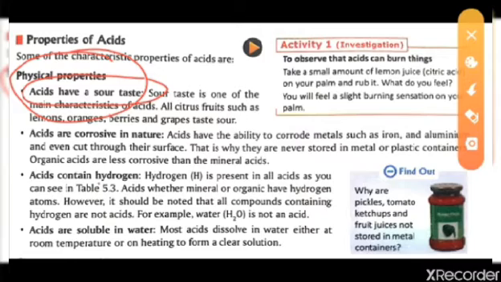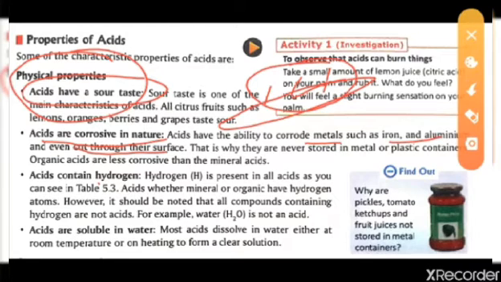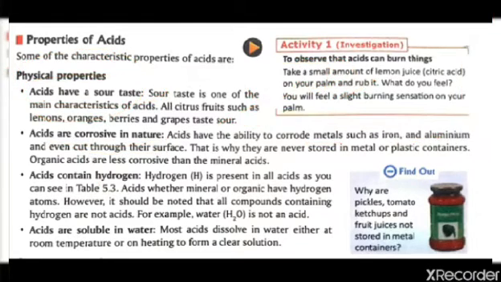The next one is that acids are corrosive in nature. We will see that if an acid reacts with a metal, just like iron, aluminum, and even at cut surfaces, they will react and corrode that place. Just like in iron, if you put an acid, it will show a fast reaction and it will corrode it.